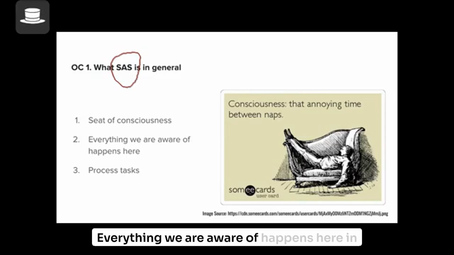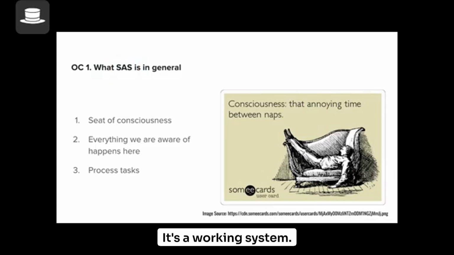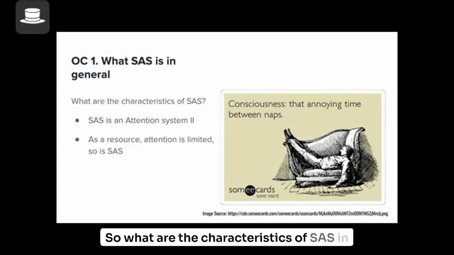Everything we are aware of happens here in SAS. And everything that we process at any given point of time, irrespective of whether it is available to your awareness or not, happens in this system, the SAS. It's a working system.